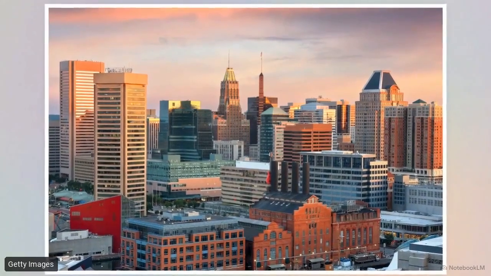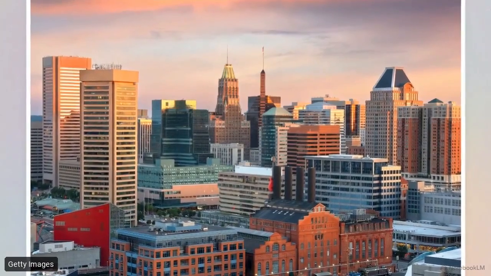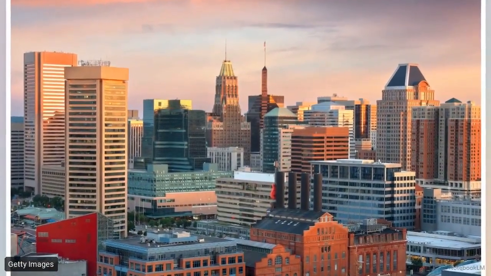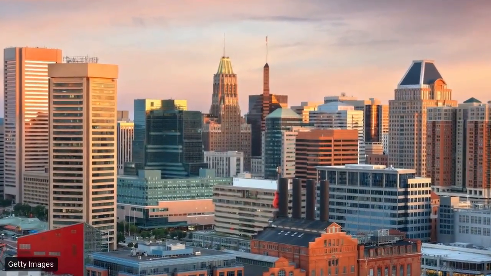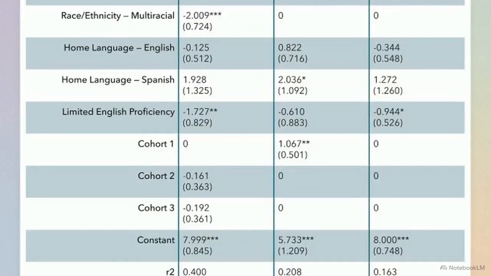Bilingual students develop the ability to reflect on language structure, bridging decoding skills from a familiar language directly into English. We see this data reflected in domestic, high-needs urban demographics as well, specifically within the Lakeland Dual Language Program in Baltimore. This data table shows ordinary least squares regression variables from the Lakeland program. Look at the early grades. Dual language students show lower English reading comprehension scores in kindergarten and first grade as they build that dual scaffolding.